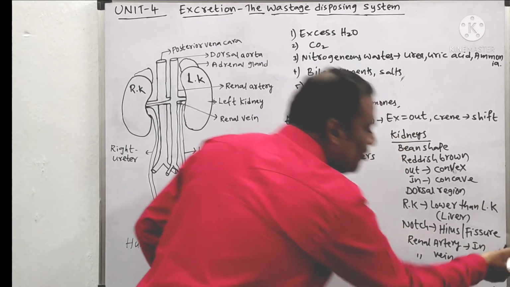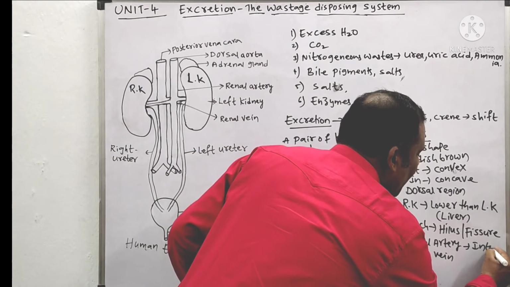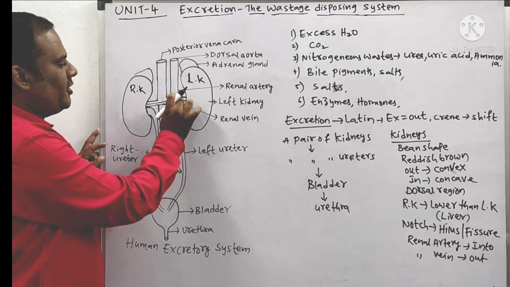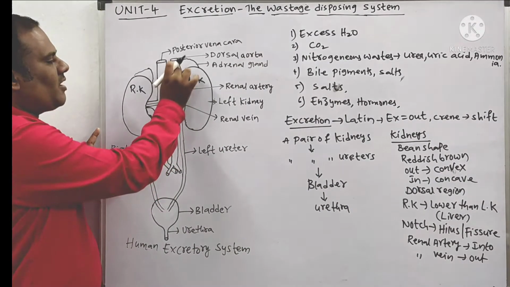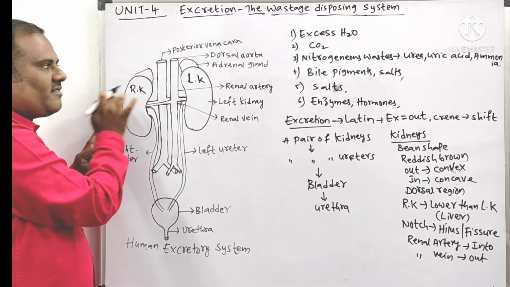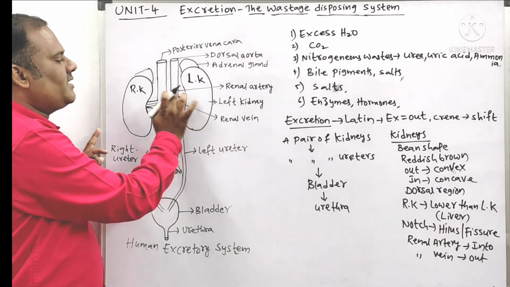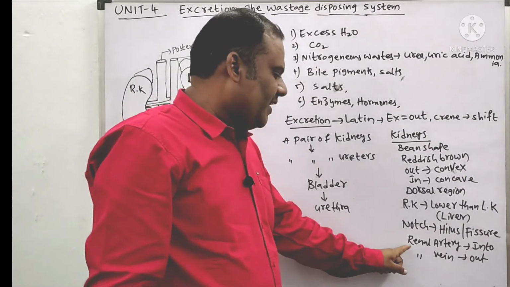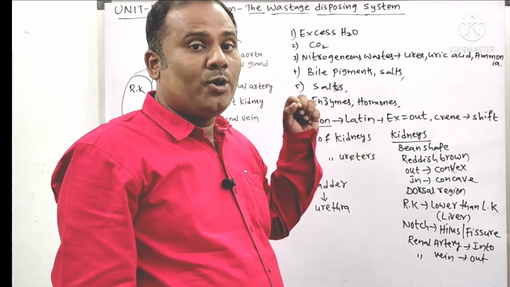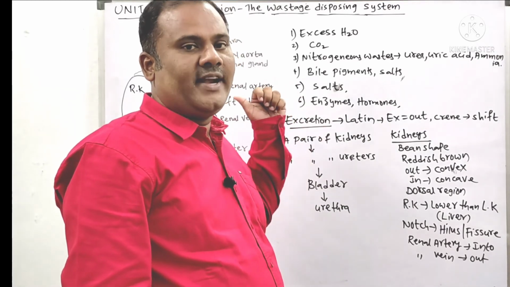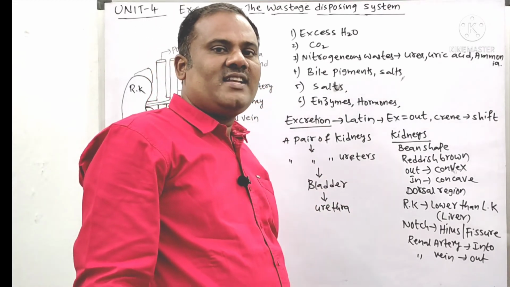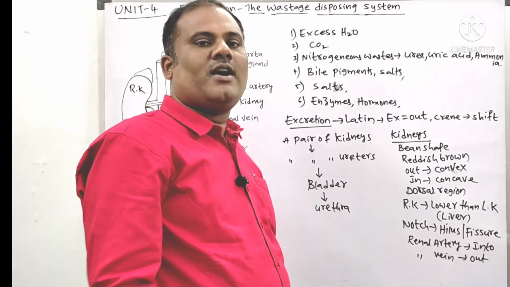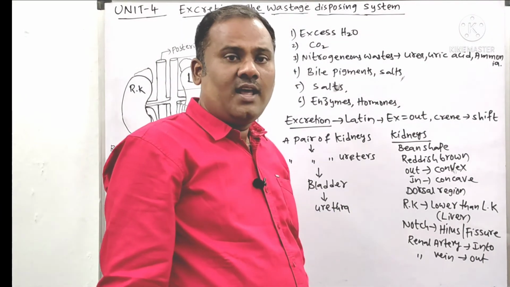Renal artery is coming into the kidneys, whereas renal vein is going out of the kidney. And the renal artery is bringing impure but oxygenated blood towards the kidneys for purification. Whereas the renal vein is taking deoxygenated but purified blood from the kidneys towards the heart. So this is about the renal veins and renal arteries.